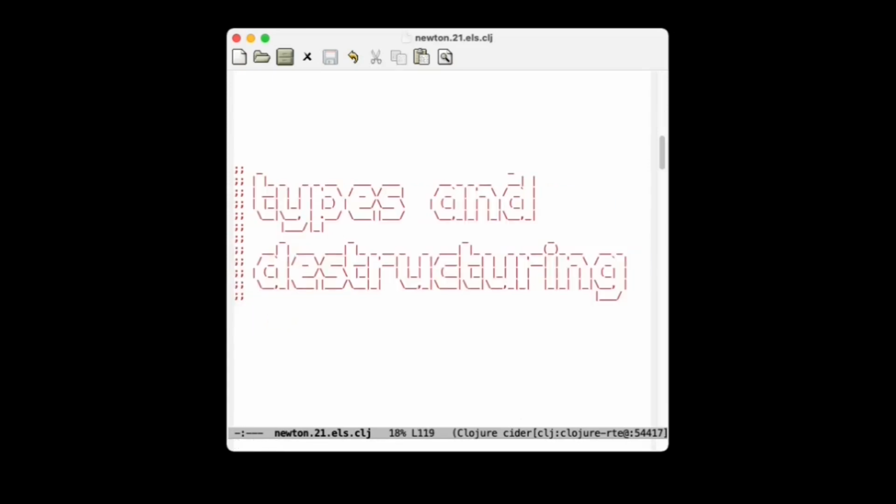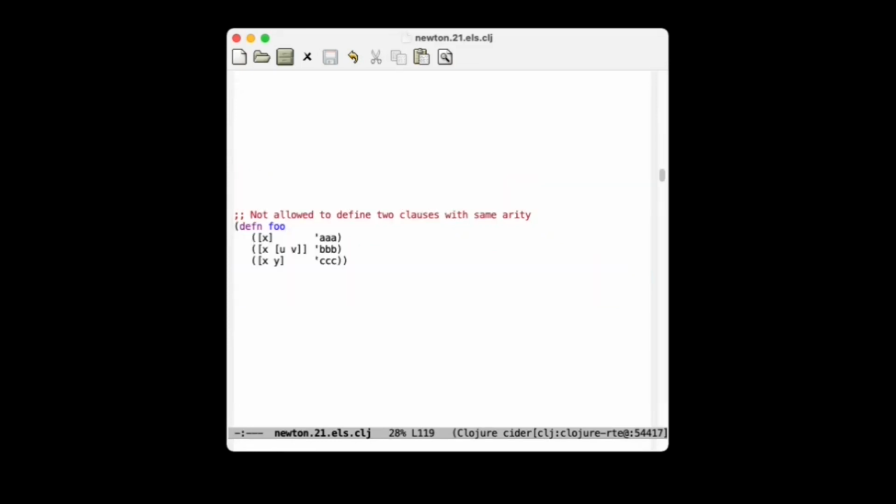Variable binding in Clojure supports type hints and destructuring, and variable arity functions are no exception. We can specify destructuring syntax into the lambda list, so expecting two arguments, one which goes into x and one which is destructured into u and v.